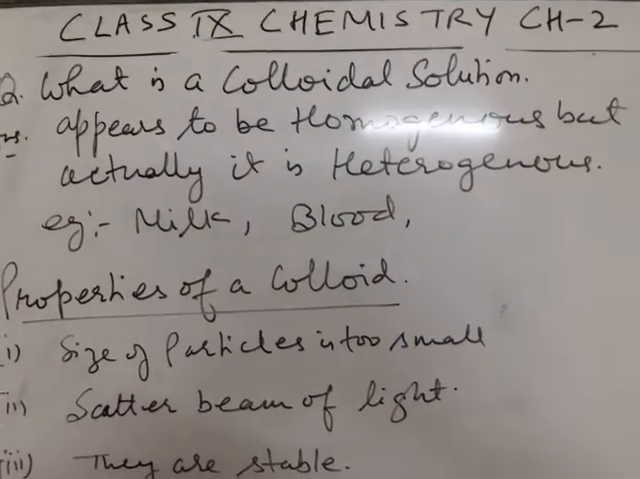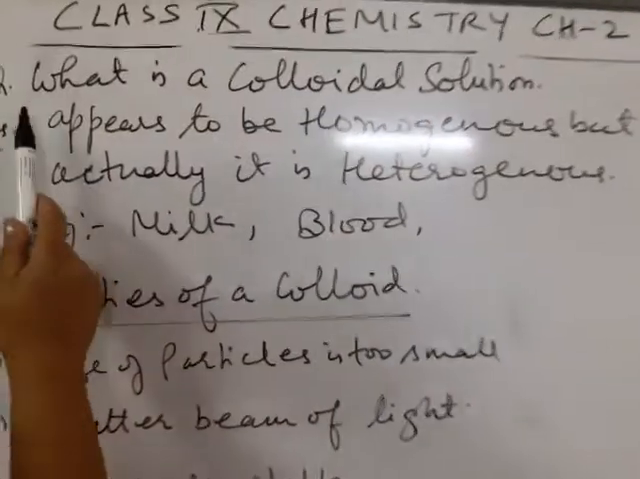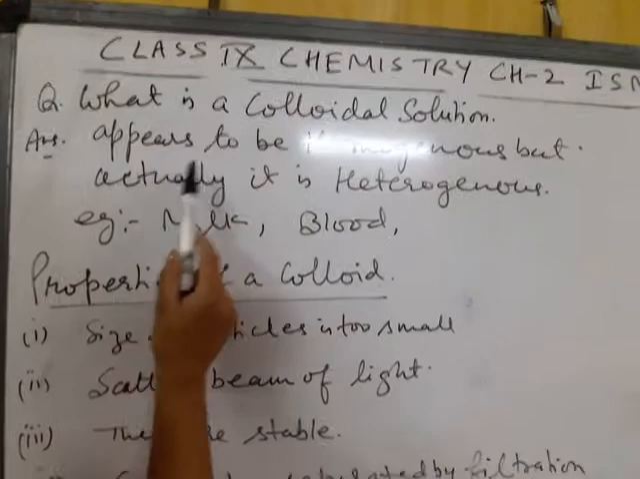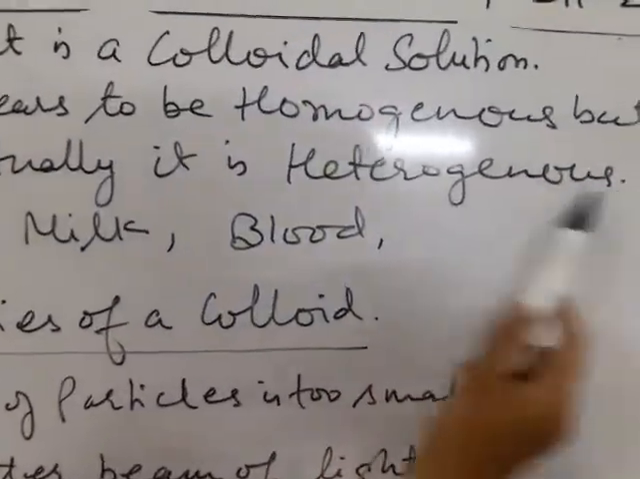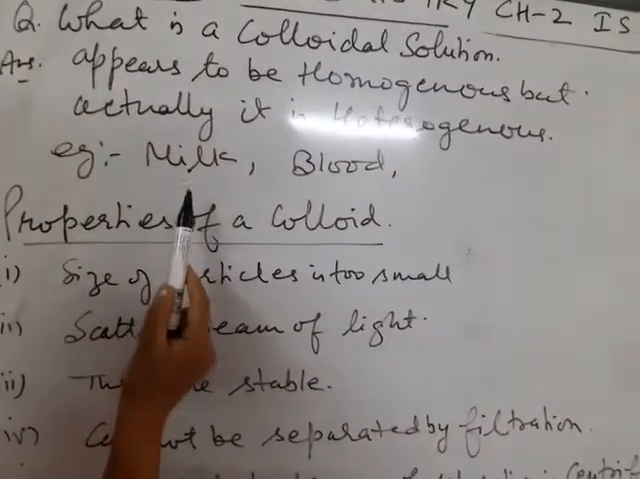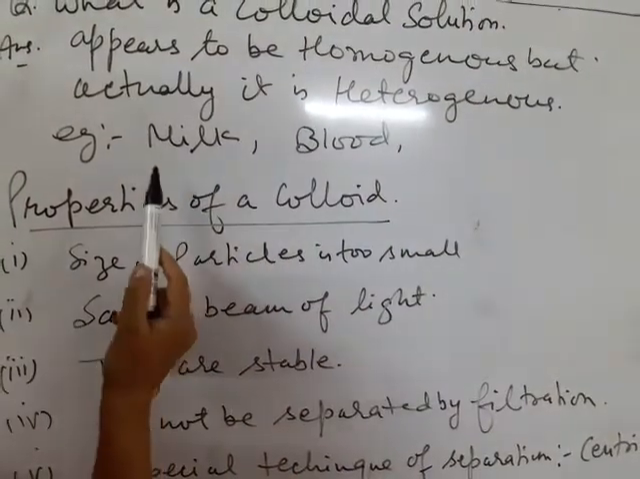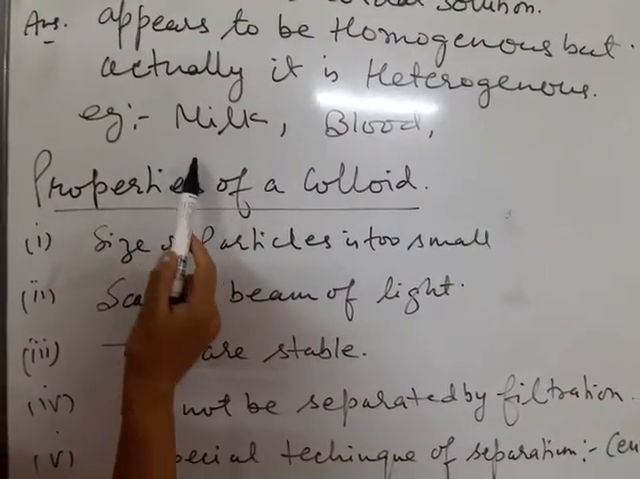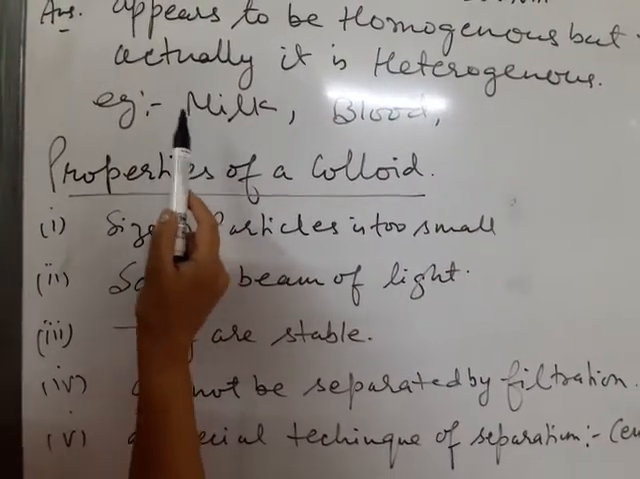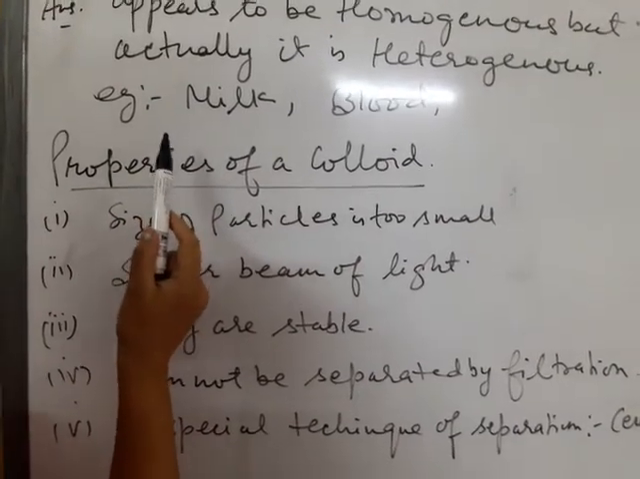Students, we have discussed a true solution and a suspension. Now we will be doing what is a colloidal solution. A colloidal solution appears to be homogeneous, but actually it is heterogeneous. Example is milk. If you see milk, it appears to be homogeneous, but actually it is heterogeneous. It contains some suspended particles like vitamins, minerals, fats, calcium, etc.